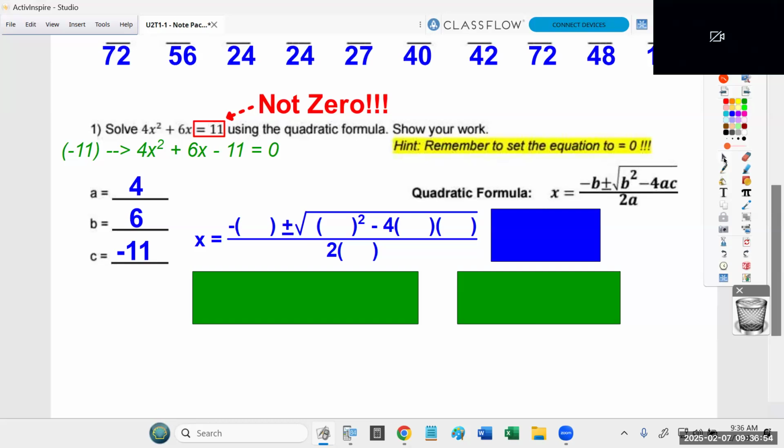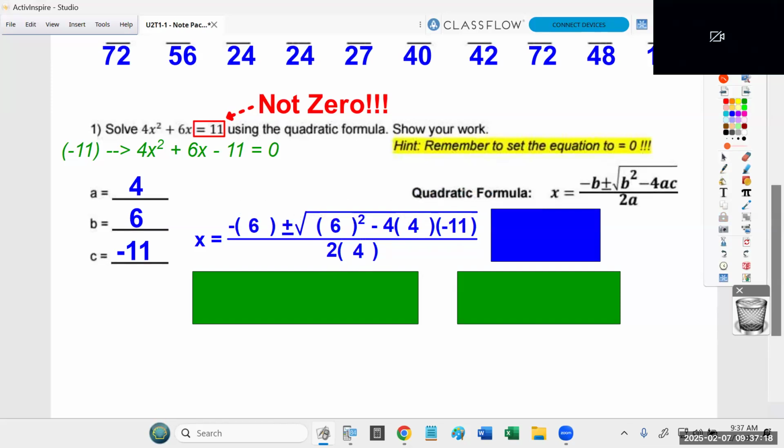Now, in terms of plugging the values into the quadratic equation, you start with the value b. So it's negative b, which is a 6, plus or minus the square root of b, which is a 6 squared, minus 4a, which is a 4, c, which is now we know is a negative 11, all divided by 2a, which is a 4.